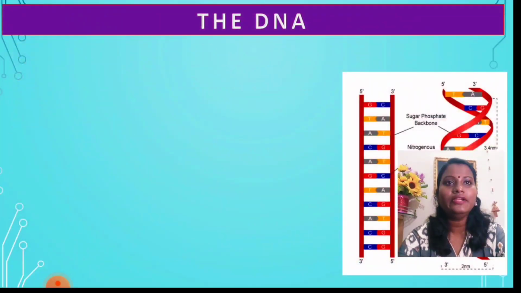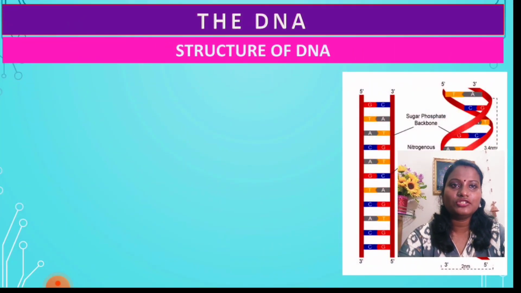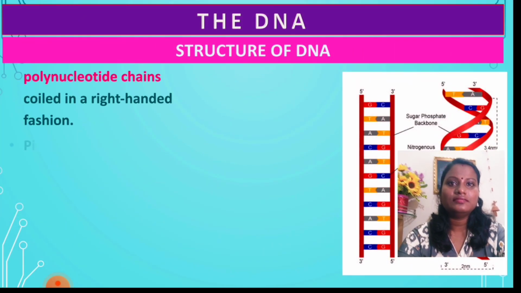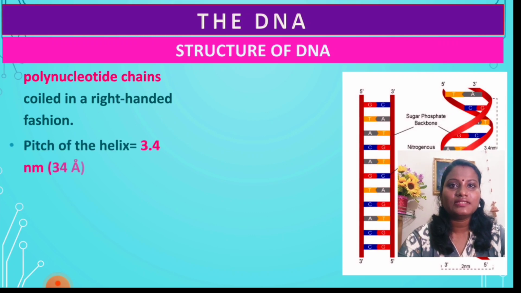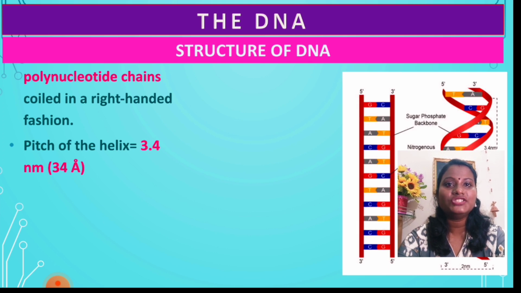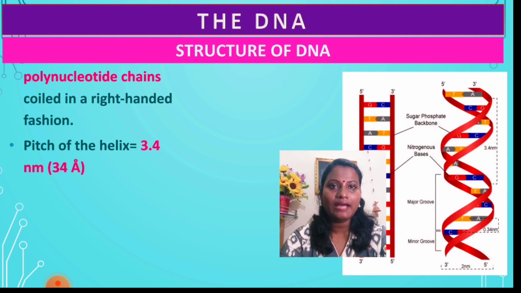Now coming to the point, let us discuss the structure of DNA, which was proposed by Watson and Crick. As I said, it is a polynucleotide chain coiled in a right-handed fashion. Here the pitch of the helix is around 3.4 nanometer, or 34 Angstrom. So what do you mean by the pitch here?